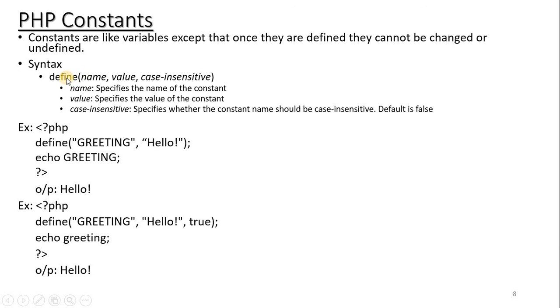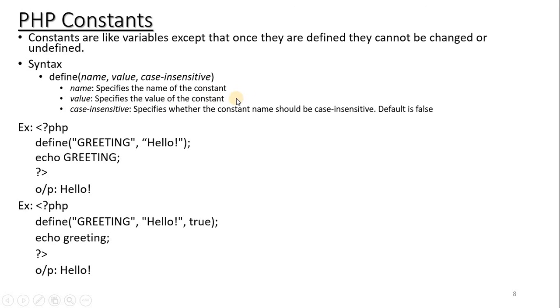The syntax is something like this: define, name, value, case insensitive. Define is used for declaring a constant which consists of three parameters: name, value and case insensitive. Name specifies the name of the constant, and value specifies the value which is assigned to the constant.